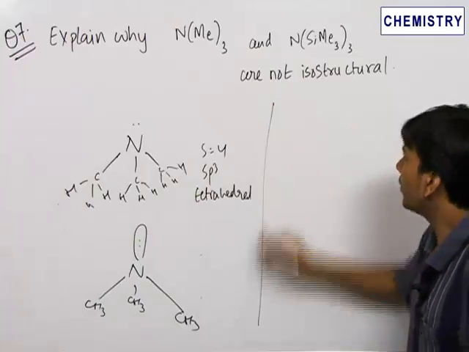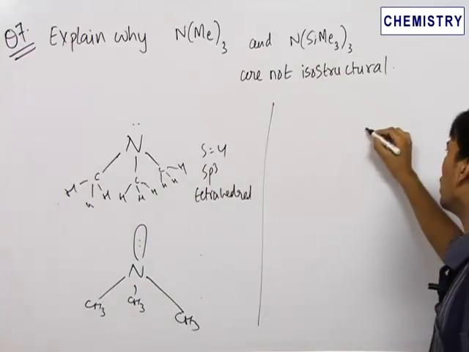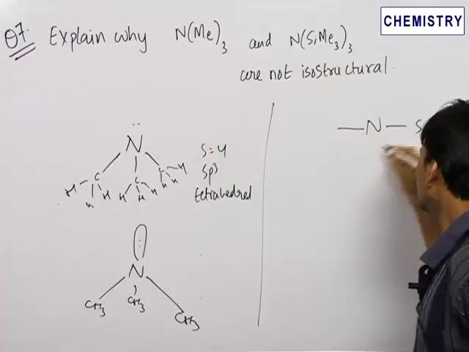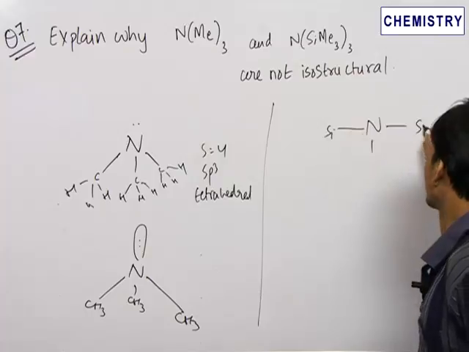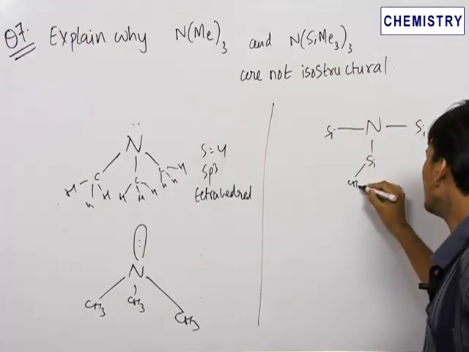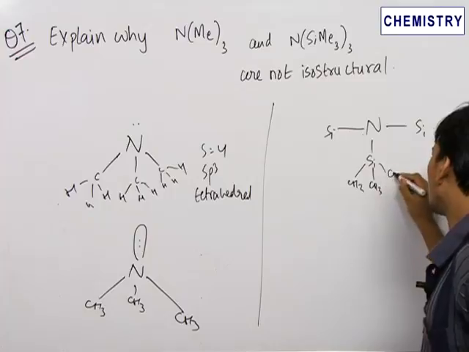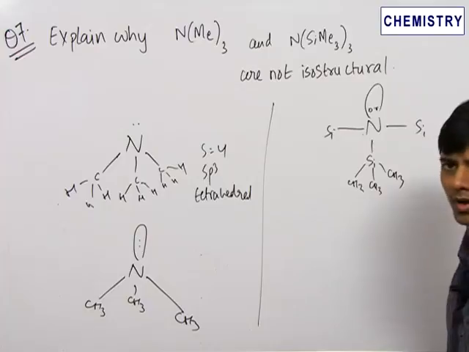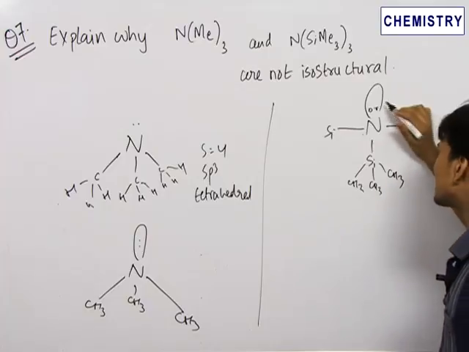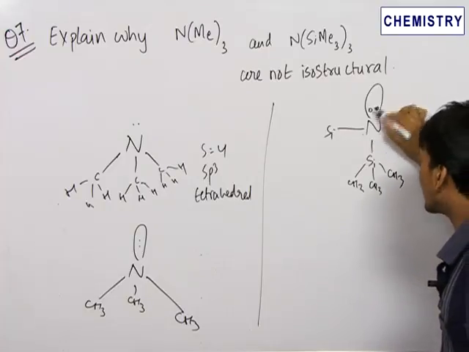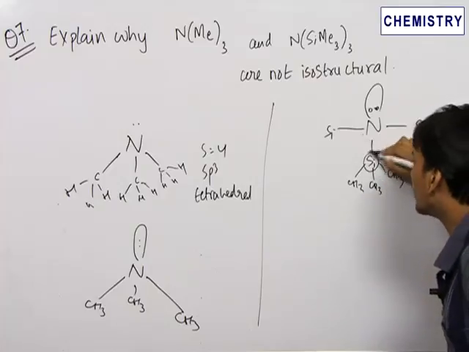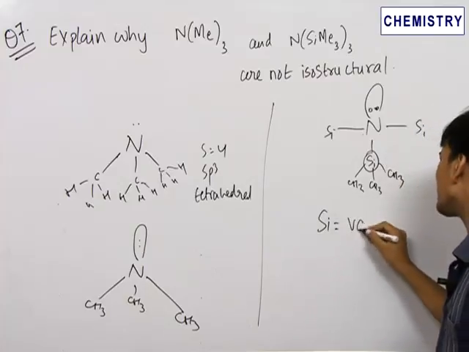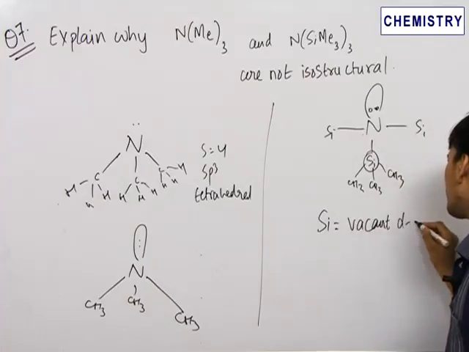Now when we take the case of N(SiMe3)3, let us draw the diagram like this, Si, Si, Si, and there are 3 CH3 groups on each silicon. This nitrogen has a lone pair of electrons. Now what happens is that this lone pair of electrons does back bonding in the vacant d orbital of Si. This is a very important point. Si has vacant d orbital,